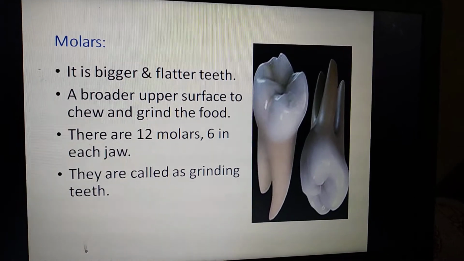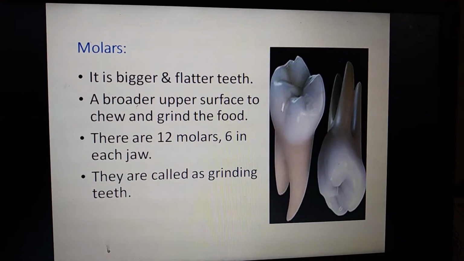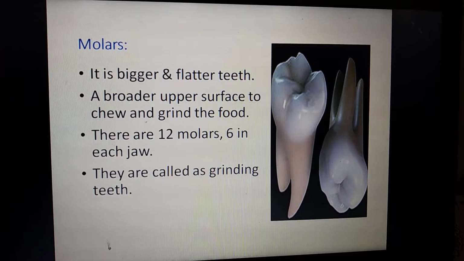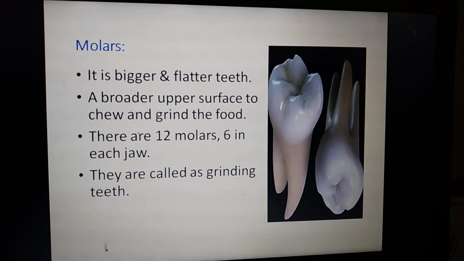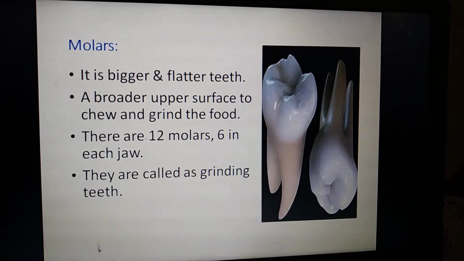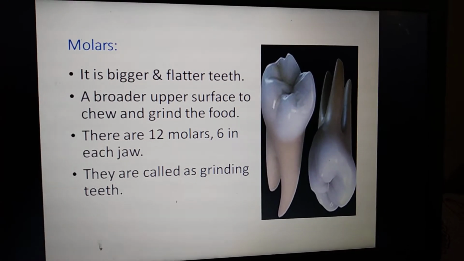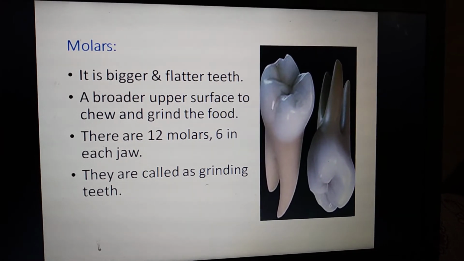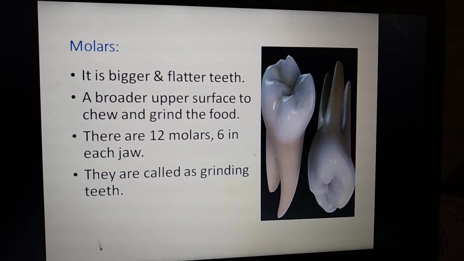And next we are going to see the molars. They are the biggest and flattest teeth. They are present next to the premolars. They have a broader upper surface to chew and grind the food. If you want to chew or grind food, it is with the help of molars only that we can chew the food nicely.